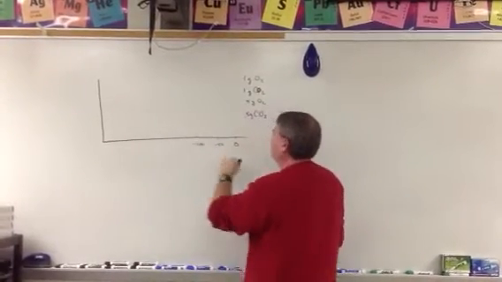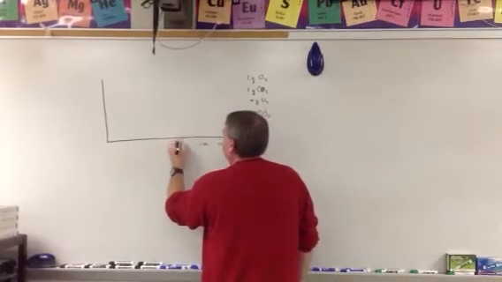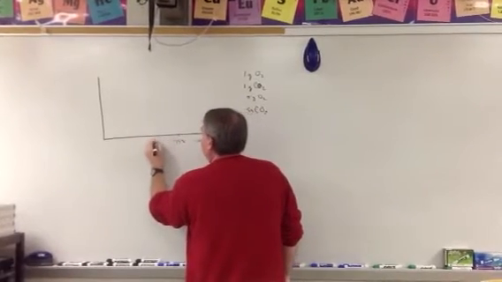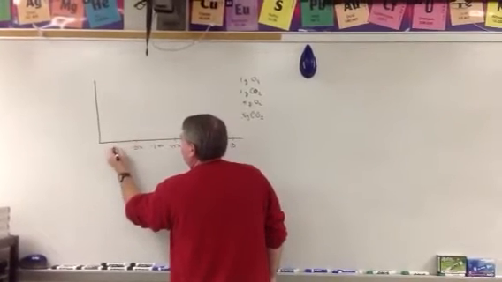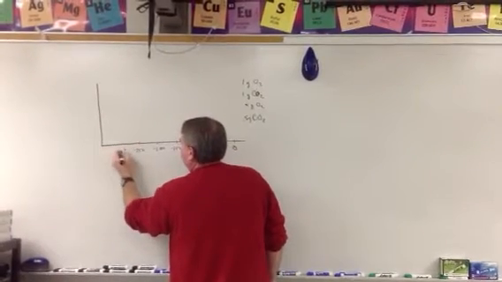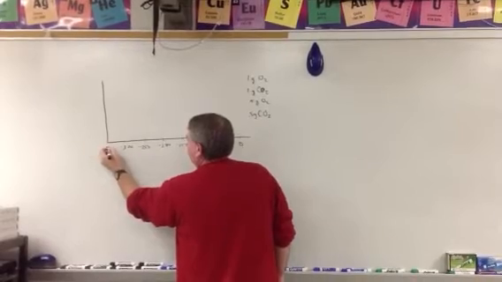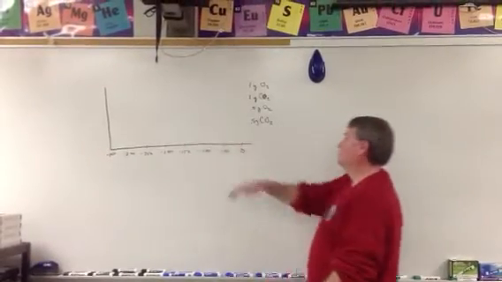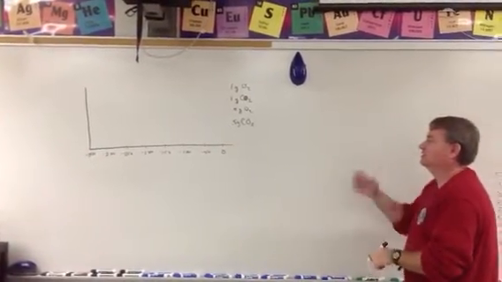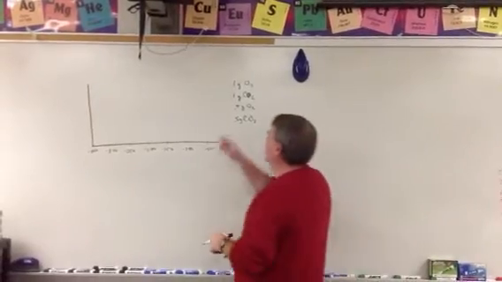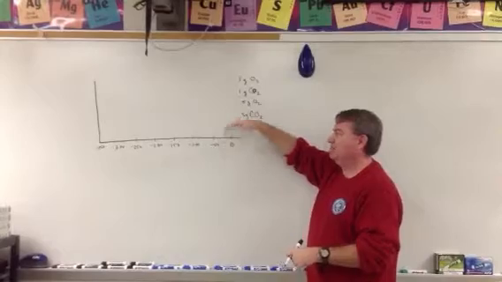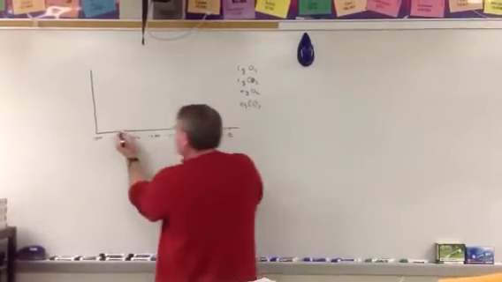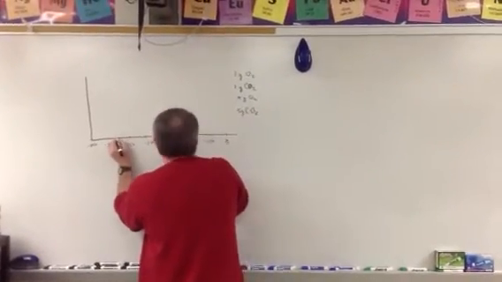In increments of 50, so negative 50, negative 100, negative 150, negative 200, negative 250, negative 300, and I'm just going to say that's negative 350, and the increments won't be exactly even because this is just on the board. All right, now, I'm not going to make this exact, I'm just going to make this relatively decent.